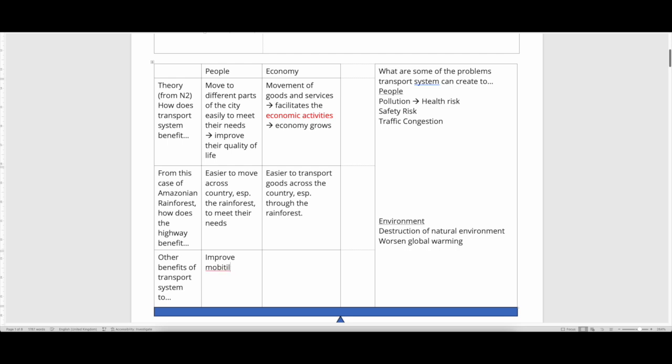If you do a transport system well, you can actually make their life easier by helping them move across the city more easily, which allows them to meet their needs and improve their quality of life.